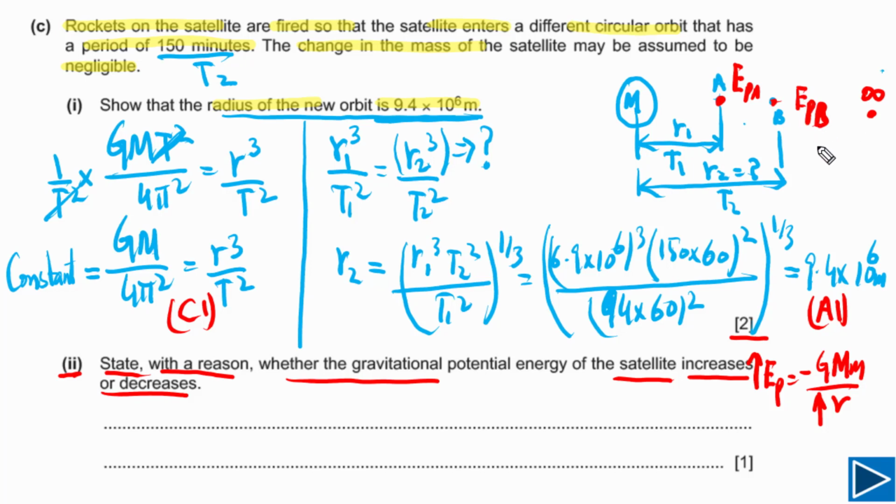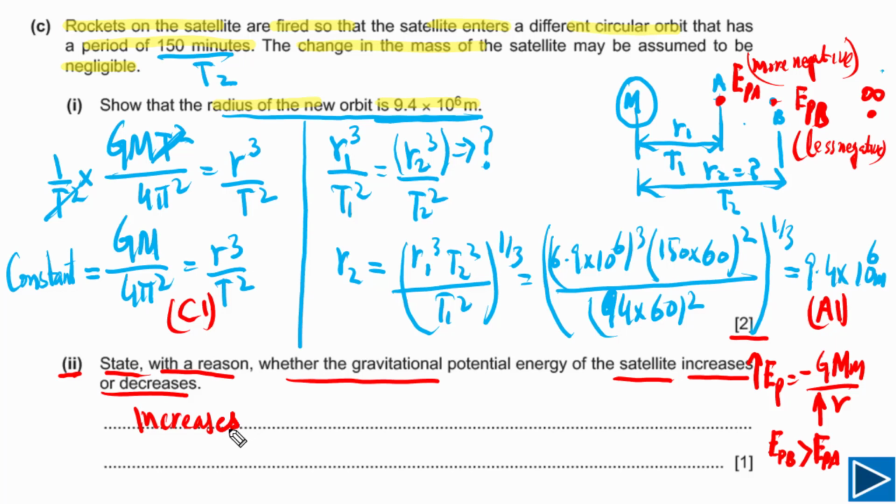If we look at EPB, this is less negative as compared with EPA. This one is more negative. It simply means that EPB, the gravitational potential energy of the satellite at B, is greater than the gravitational potential energy of the satellite at A, because R is greater. If R is greater, it means gravitational potential energy is less negative. So the first thing you need to write down is that gravitational potential energy increases.